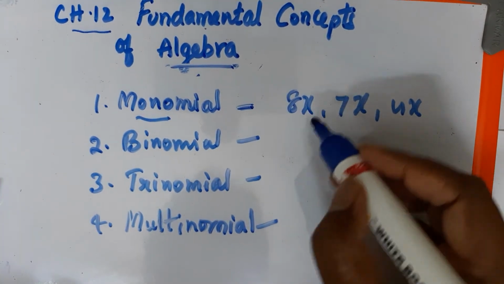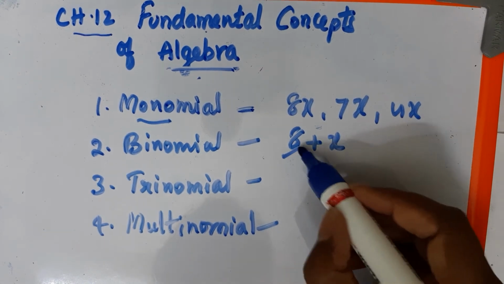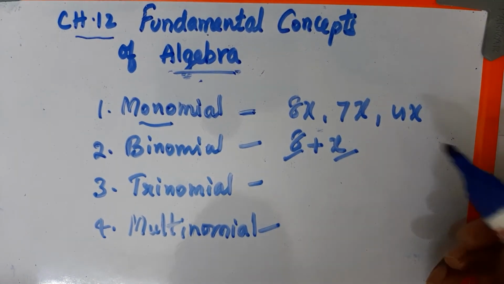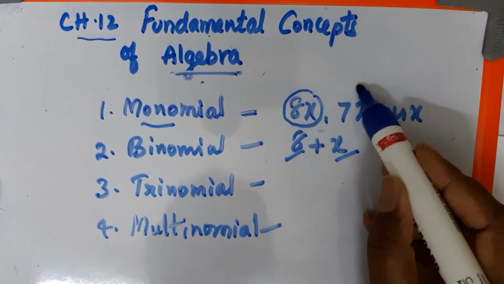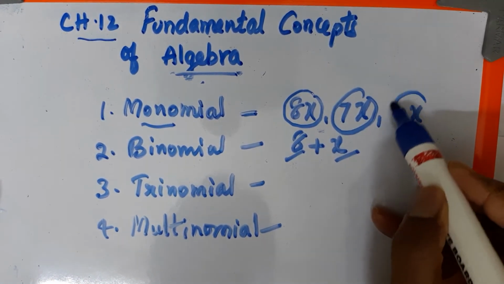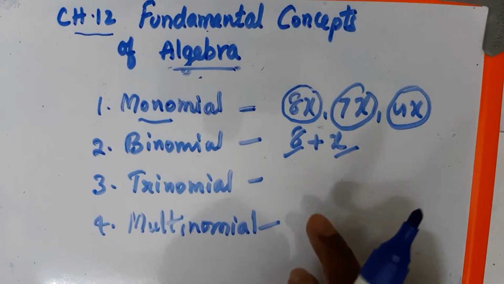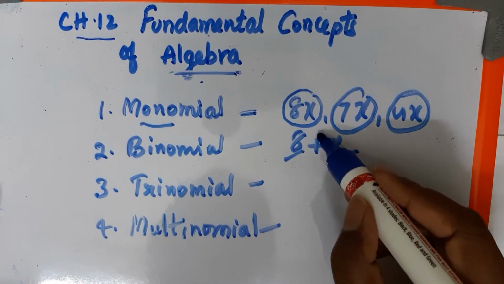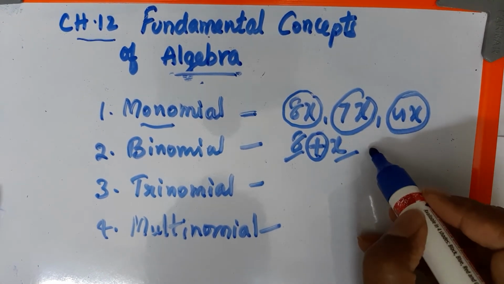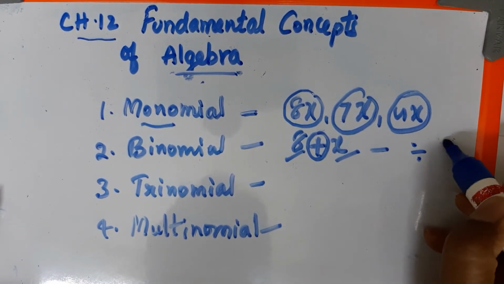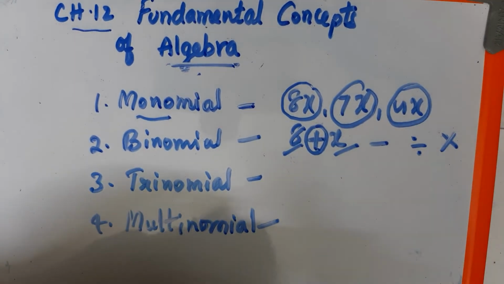If 8 and x are separated, 8 plus x, then this is one term and this is another term. You have to remember. If they are not separated and written together like 7x, 8x, 4x, they are considered a single term. If they are separated by any operation like addition, subtraction, multiplication, division, then only they are called different terms.